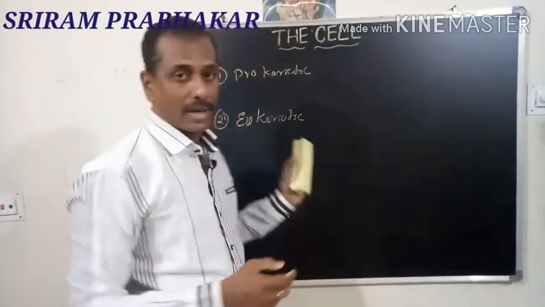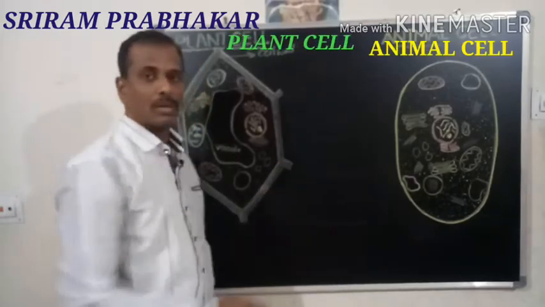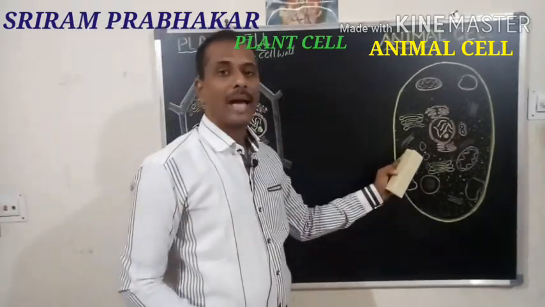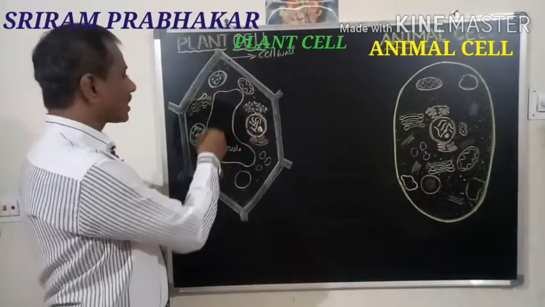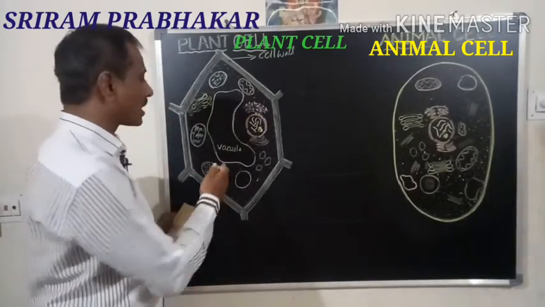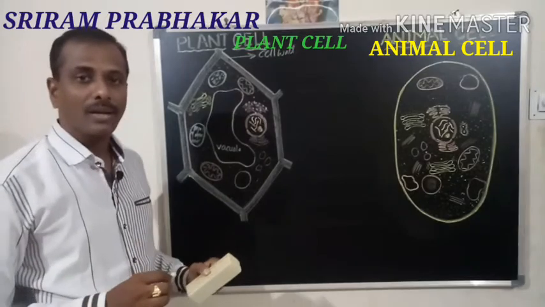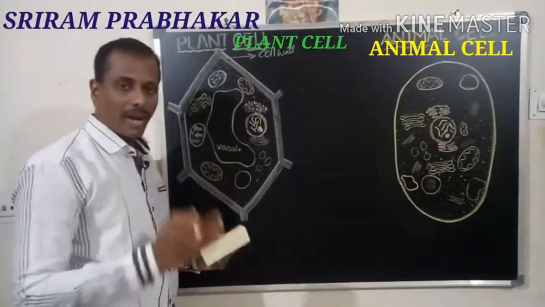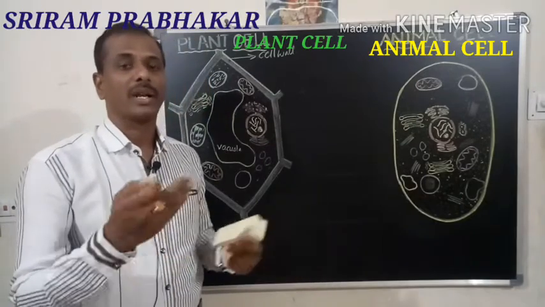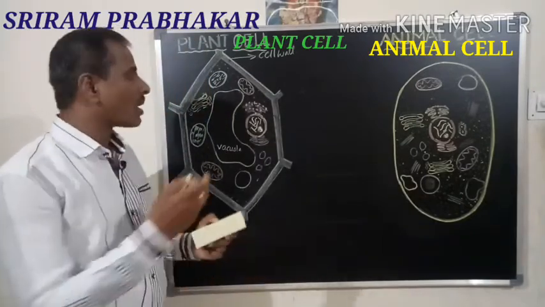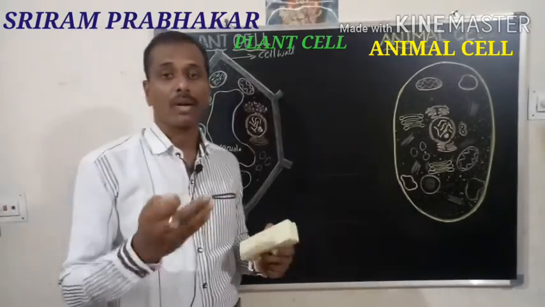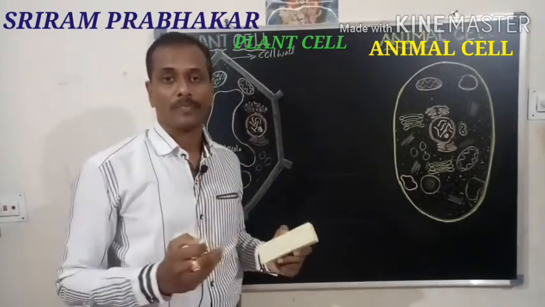I will draw the diagram. See, this is a plant cell, this is an animal cell. This is a typical plant cell. Why am I calling this a typical plant cell? Because in plants, in the different parts, that means in the stem, in the leaf, in the root, some of the cell organelles are not present in the roots, some are not present in the leaf.